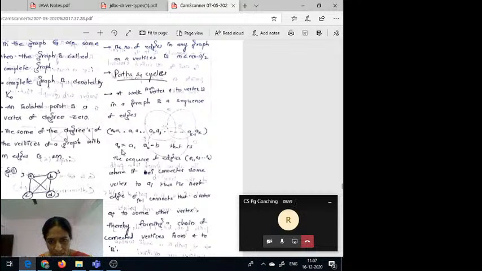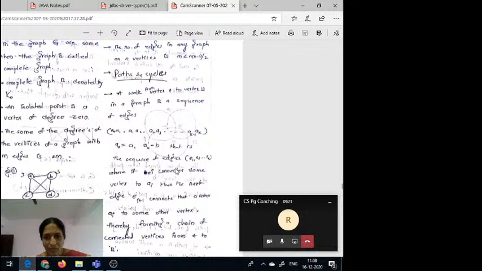Suppose here a0 equal to a and ak equal to b. So that is the sequence of edges e1, e2, up to ek, so that means each and every vertex is connected with some other vertex. That means where ei connects some vertex ai, then the next edge is ei plus 1.